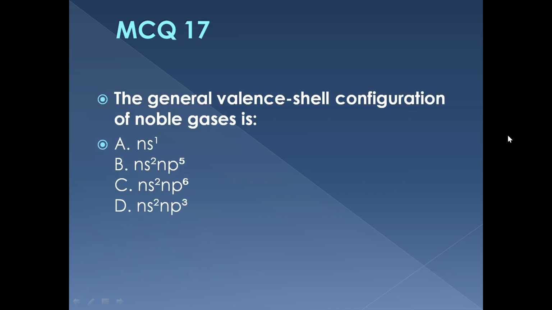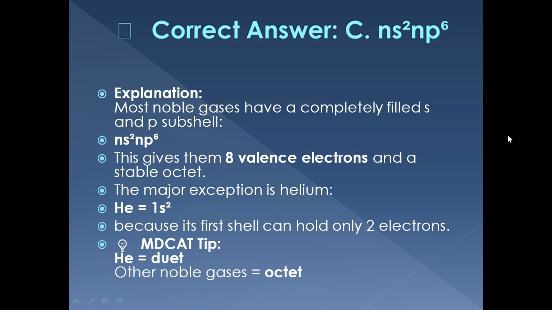MCQ 17. What is the general valence shell configuration of noble gases? ns1, ns2 np5, ns2 np6, or ns2 np3? The correct answer is ns2 np6. This gives most noble gases 8 valence electrons and a stable octet. Remember, helium is the exception with a duet.